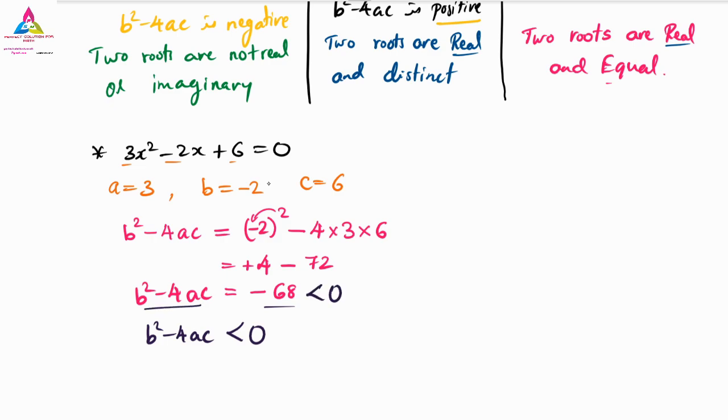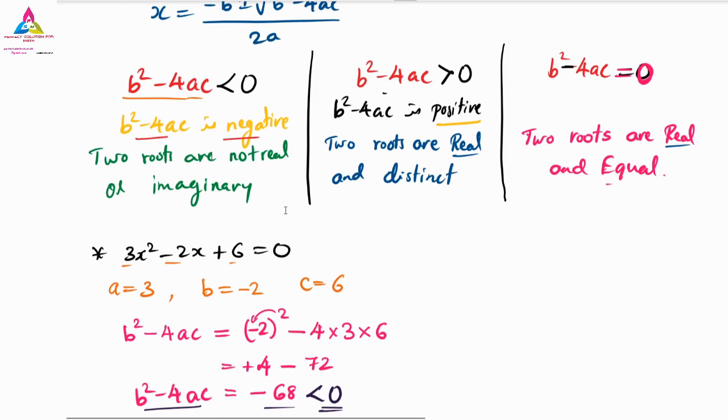So b square minus 4ac is less than 0. If it is less than 0, what are we going to say about this? See here, b square minus 4ac less than 0 is negative, which means the two roots are not real, or imaginary.